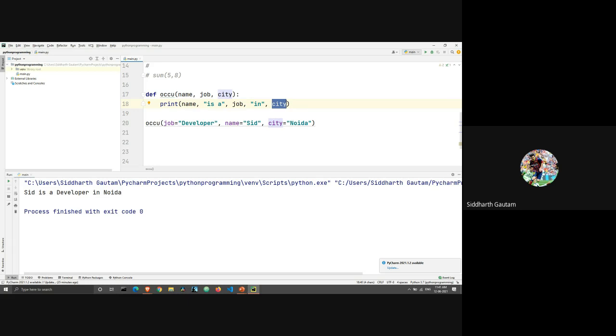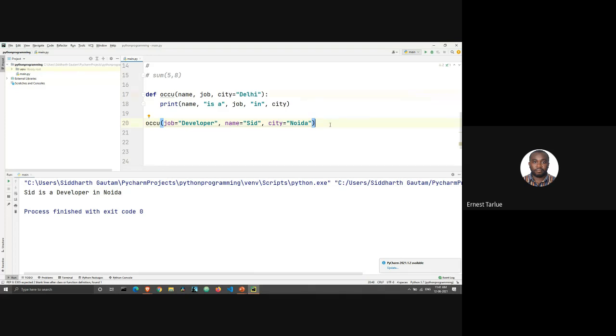But the problem is, if I have the city argument in the function, it does need to have some value. If it doesn't have any value, then it will throw me an error. We saw 5 minutes ago that if you call a function without giving the proper argument, it just gives us an error. That's why we're using the default value. So what the default value does is, in case your user doesn't enter any value, it will just take the default value which is already inside the function. Got it?